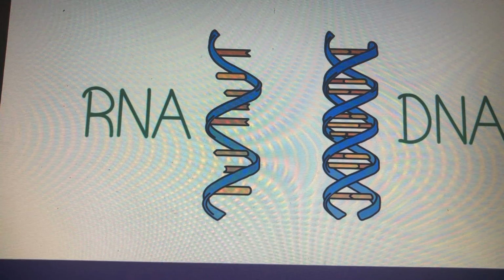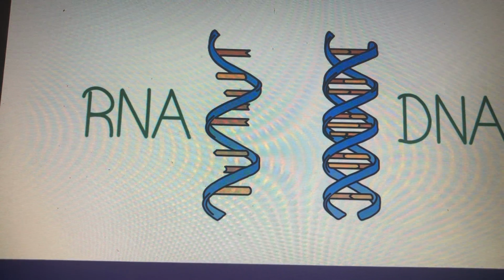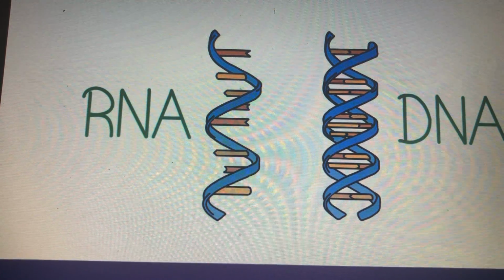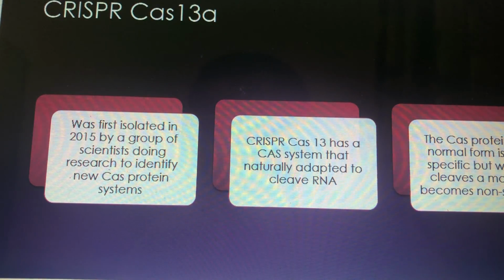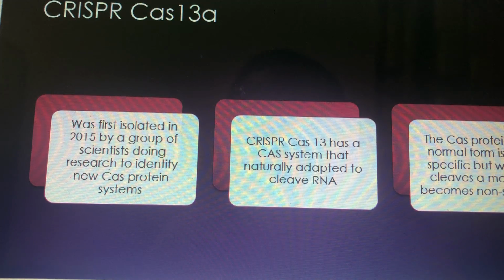So now we have established that coronaviruses use RNA to replicate, and we established that Cas9 uses DNA. So obviously we can't use Cas9 as a way to treat RNA viruses. This is where Cas13a comes in, because Cas13a, unlike Cas9, is able to cut RNA. And also, when activated, unlike Cas9, which just cuts the DNA and then that's it, Cas13a goes into collateral cleavage mode, which then becomes unspecific, unlike how it originally was. It will not only cut what it found. It will cut anything it comes by that's RNA.